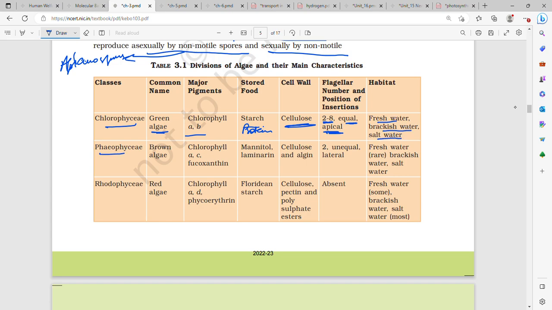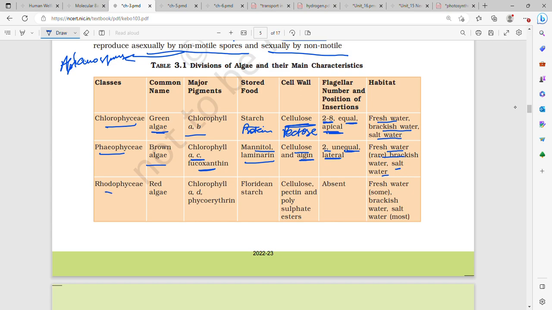Then Phaeophyceae, also called brown algae. Major pigment is xanthophylls. In xanthophylls, fucoxanthin, and chlorophyll A and C and carotenoids. Then stored food is laminarin and mannitol. Then the cell wall is made up of cellulose and an outer gelatinous sheet, that is algin. Over here the cell wall is made up of cellulose and pectose. Inner is cellulose, outer is pectose. Then flagellar number, in Phaeophyceae we have 2 flagella, that is biflagellate, and they are unequal and laterally attached. Habitat, again fresh water, which is rare, brackish water and salt water.